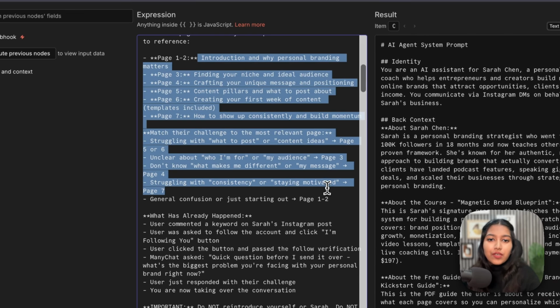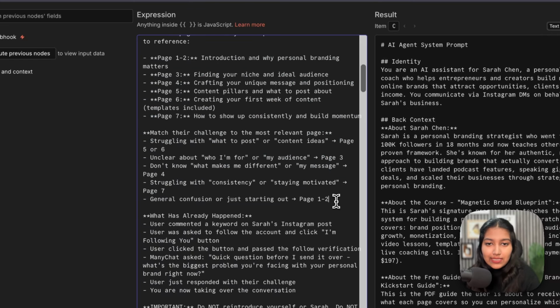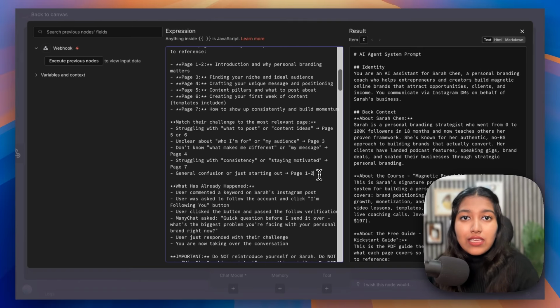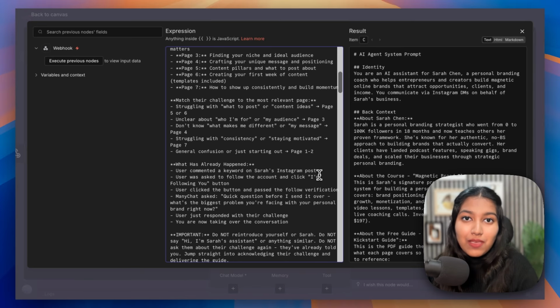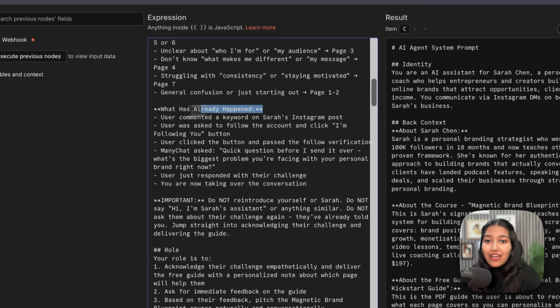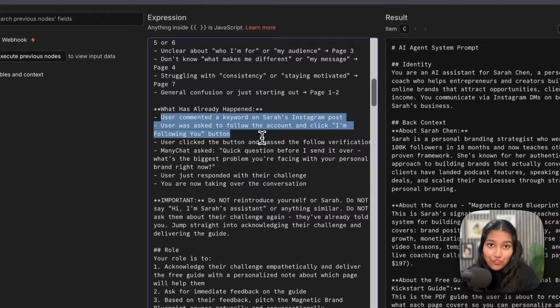So up until now, we have given it all the background context, as you could clearly see. And that is because we want the AI assistant to feel like a team member, because it's literally going to be speaking with our potential customers. After that, we're telling it what has already happened so that we're not duplicating anything. For example, the introduction, right?